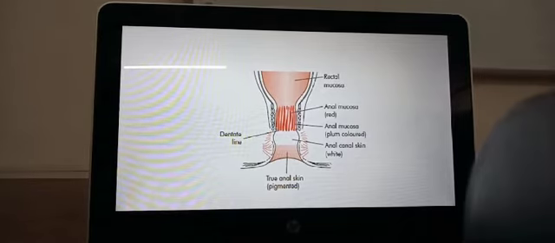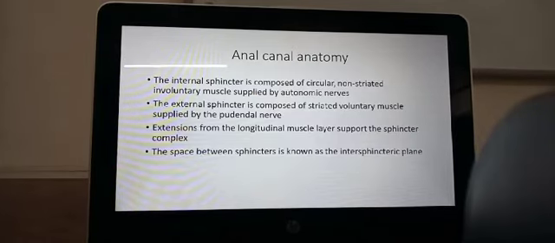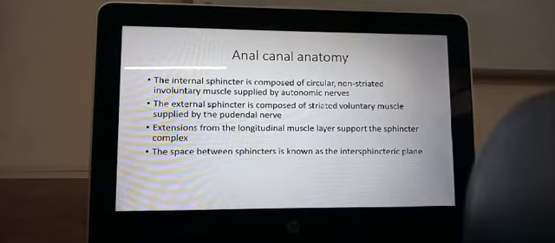That is where the ectoderm meets the endoderm. Endoderm is from the rectal mucosa and part of the anal mucosa, and then the dentate line, that is where the ectoderm fuses with the endoderm. The internal sphincter is composed of circular non-striated muscle. That's an involuntary muscle. They do not contain striae, and they are supplied by autonomic nerves, as I said before.